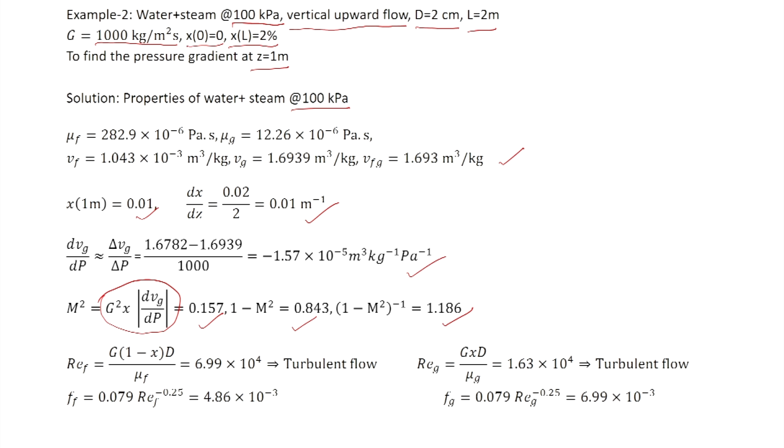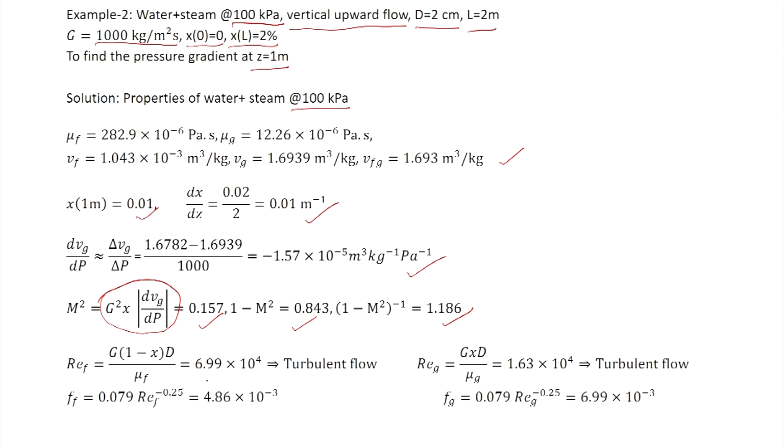Now, here we have used the homogeneous expression for m square. If we use the separated flow expression, then we may get a different value, but since it is very complicated, in this example we are not using it, but it can be done. The partial derivatives involved have to be calculated using numerical differentiation, and then a correction can be made.